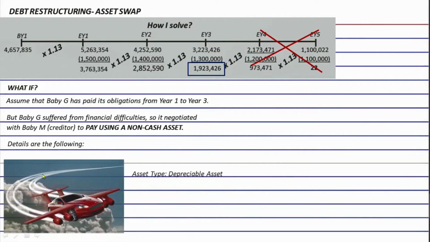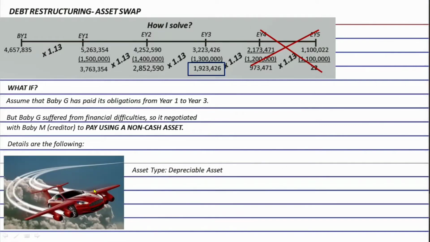So actually, it's a transportation equipment and it's a flying car. So it can be classified as a depreciable asset. Okay? So that's the first information. Another information is that its historical cost is 4 million. But it has already been used. So there is an accumulated depreciation already of 2.5 million. Which means it only has a book value of 1.5 million. But if you ask the market, it is still sellable for 2 million. So that's its fair market value.